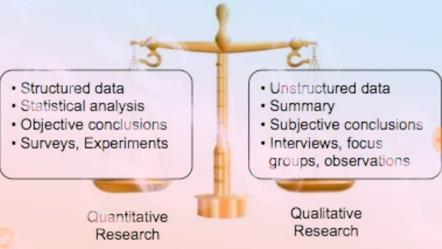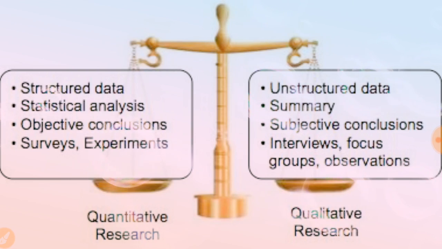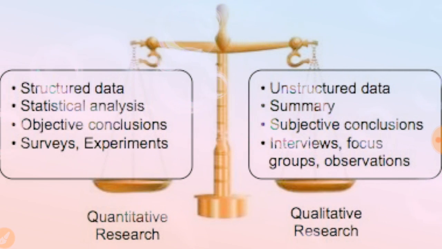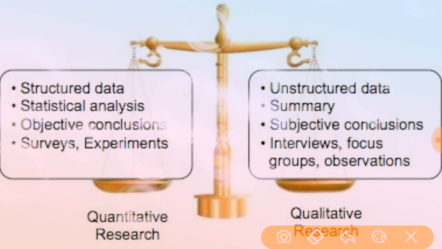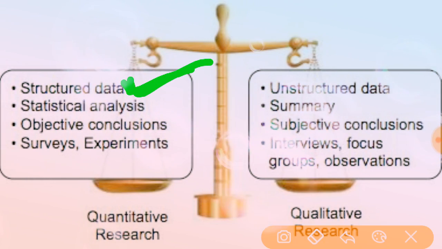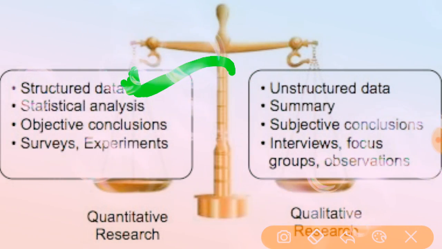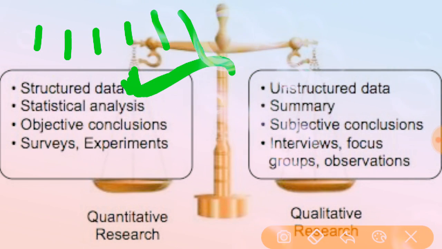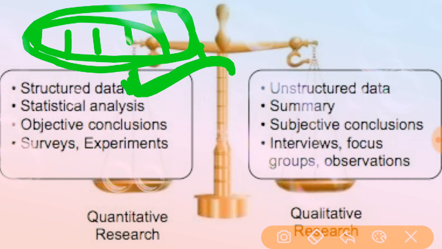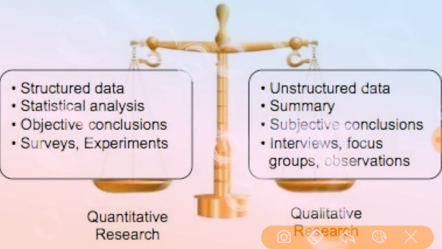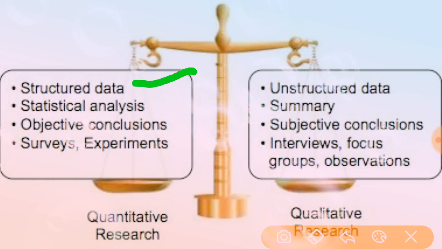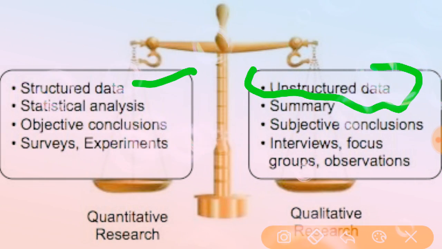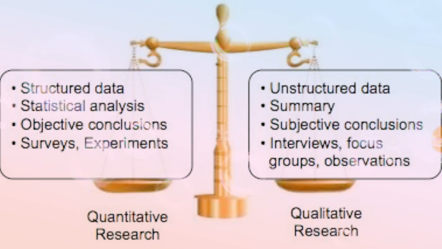From the starting I am saying that quantitative is a scientific, systematic, orderly study, while qualitative is preferably peripheral. First is structured data. Whatever data is collected by the researcher should be in a structured manner: name, age, sex, religion, family status, marital status. If they collect data from samples, they collect it in a structured manner. Coming to the qualitative, it is unstructured: there is no order, no proper way to collect the data. This is the first point.